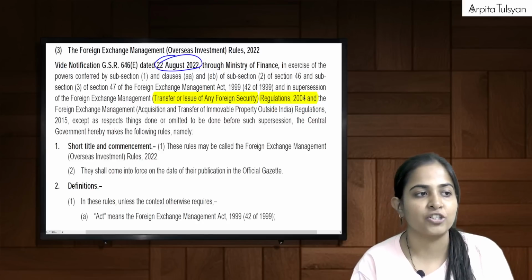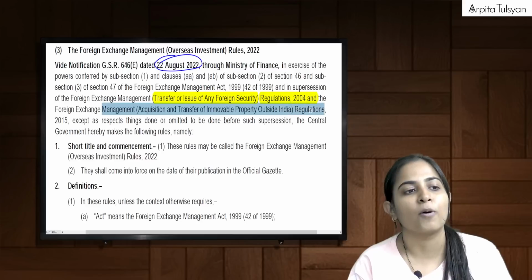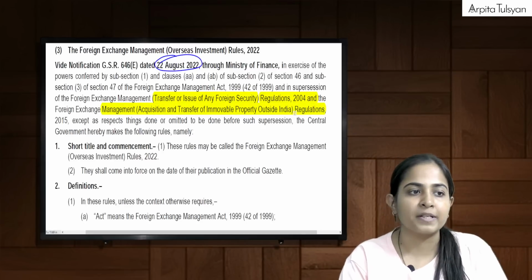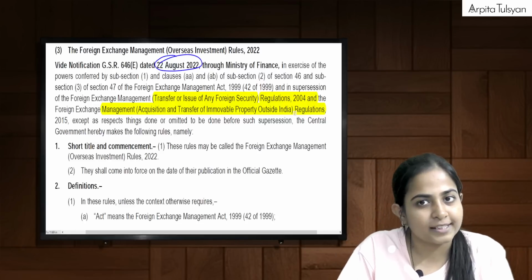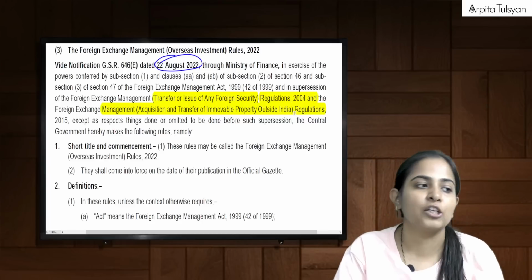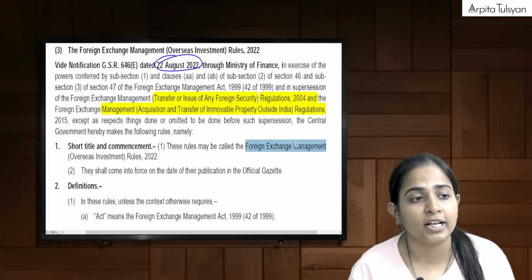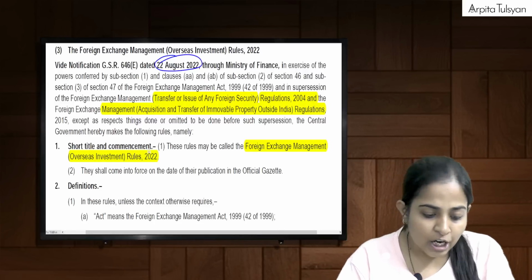These regulations 2004, and Foreign Exchange Management (Acquisition and Transfer of Immovable Property outside India) Regulations. These things have been superseded, and the central government has made these new rules. So in place of these two, we have these new rules coming up. These rules are called what? These are called the Foreign Exchange Management (Overseas Investment) Rules 2022.